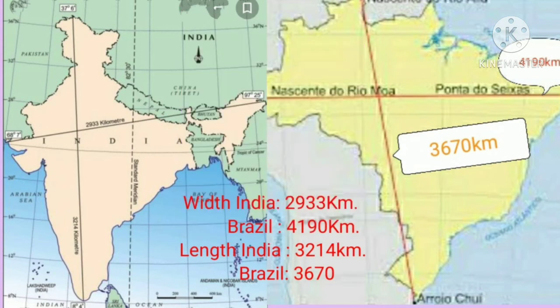Now students, look at the diagram. Here two maps are given, Brazil map and India map. From east to west is the width and from north to south is representing the length. Width of India is 2933 km and Brazil 4190 km. Now comparing the length of India and Brazil, India's length is 3214 km and Brazil 3670 km.